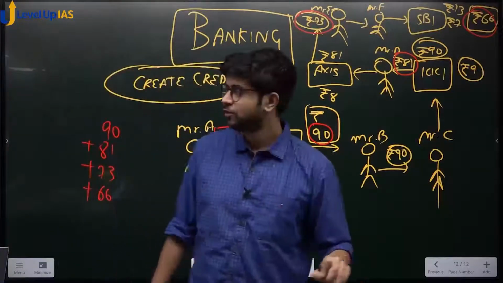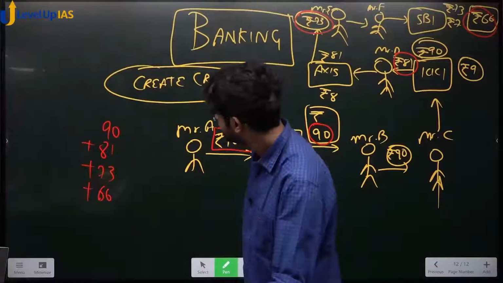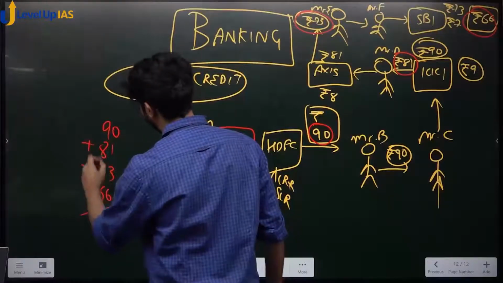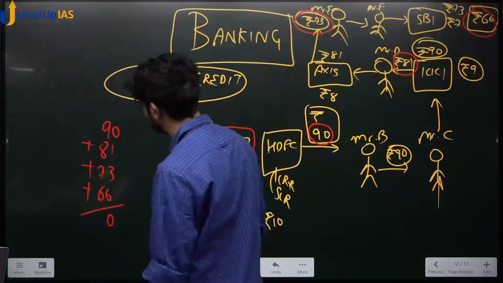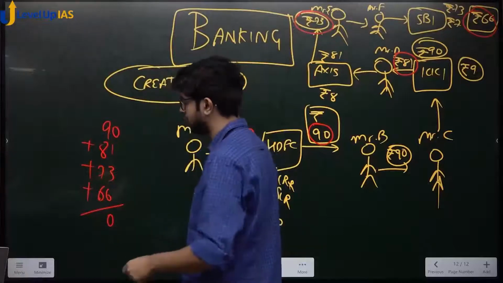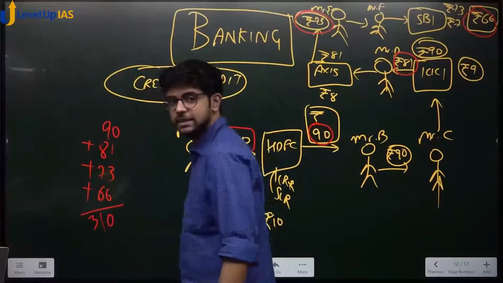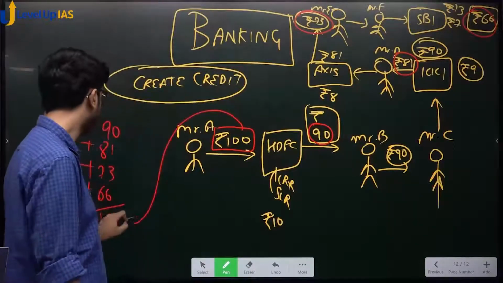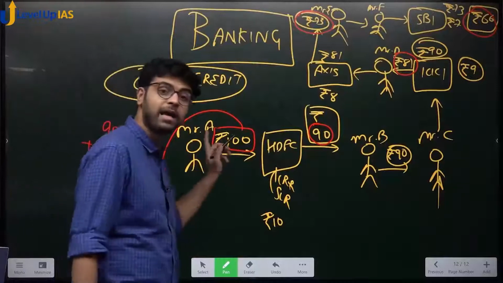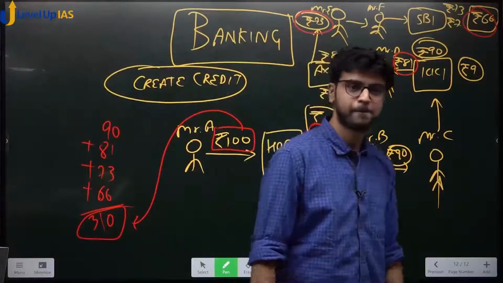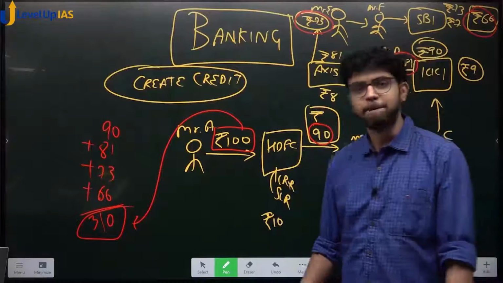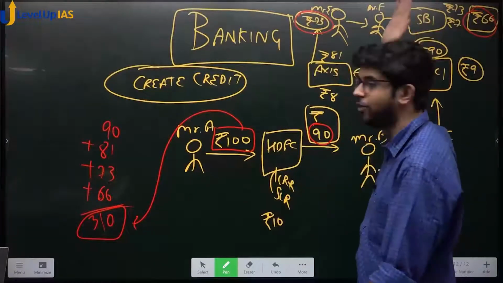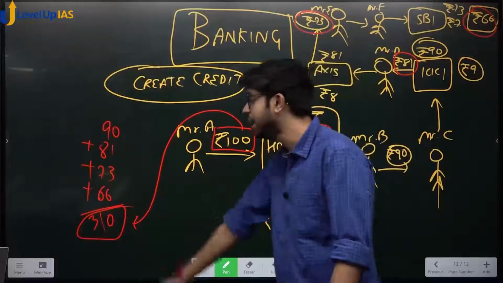Understood? Whatever the total is, how much is the total? 639 plus 110. Okay? 9, 10, 18, 18 and 18 and 6, 24, 24 and 7, 31. 310. How much did you start with? 100. How much did you create credit out of 100 rupees? Banks create credit. Understood? How do banks create credit? Money supply is only 100 rupees. It means the currency started with 100 and it went on. How much is the credit? This is the credit we are talking about.